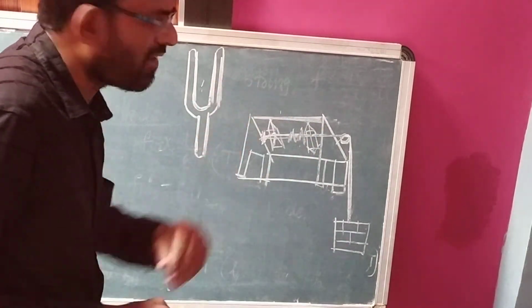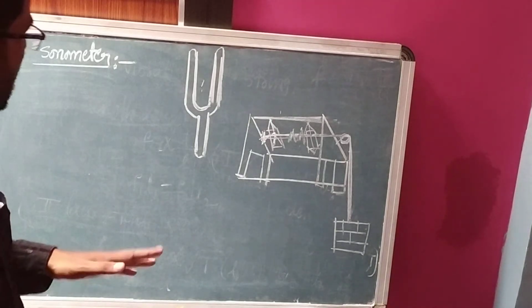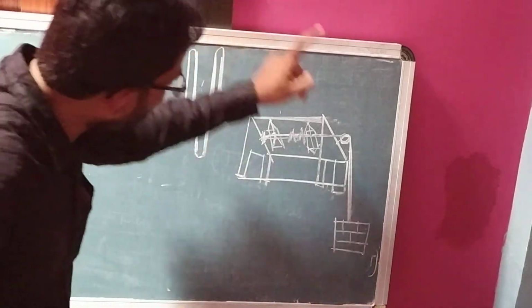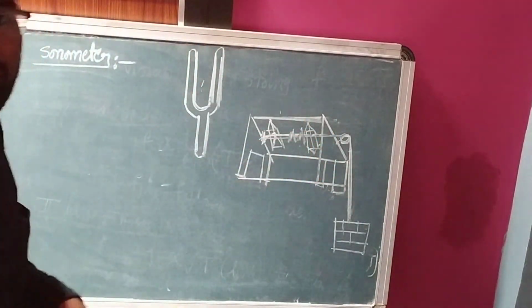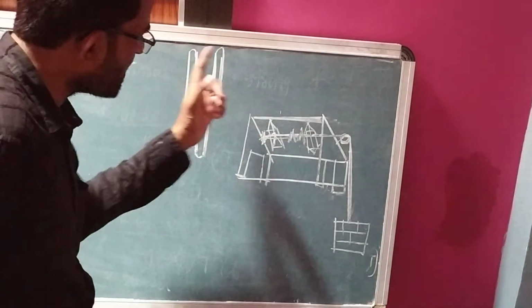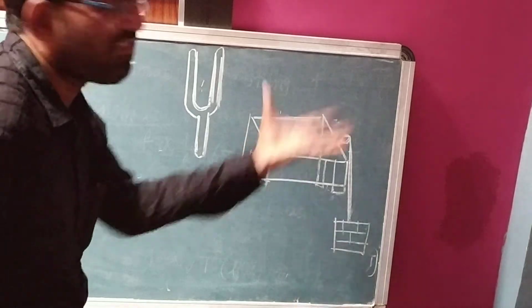Why do the riders fly off? What is the reason? It means the frequency of the tuning fork is equal to the frequency of the string. At that time, for that length of the string, the riders fly off.